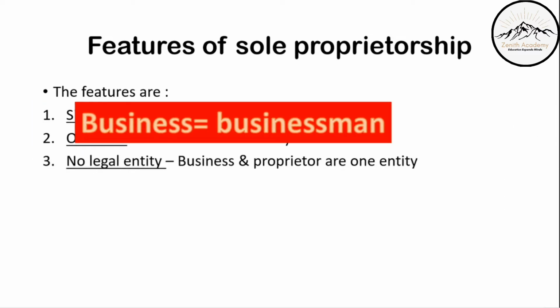No legal entity. Business and proprietor are one entity. This means that when you refer to this business, it automatically refers to a businessman. If the businessman someday decides to stop working, then the business will also dissolve. If the businessman, due to some unforeseen circumstances, passes away, that means dies, then the business will also die away. The business is bound to die. So, in a sole proprietorship, business is equal to businessman. Both these things, the business and businessman, are one and the same.